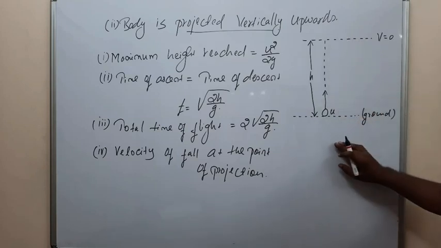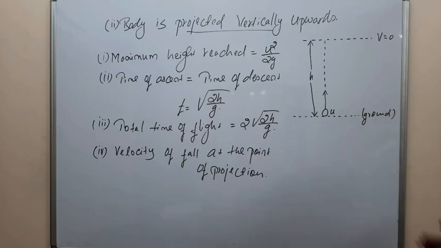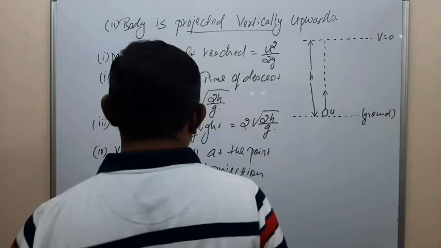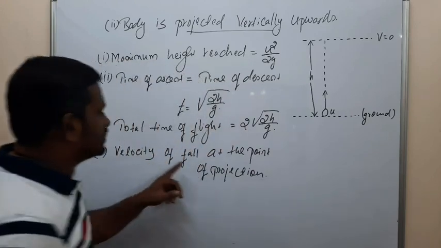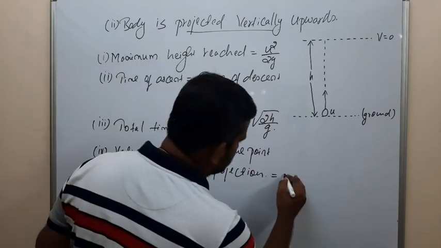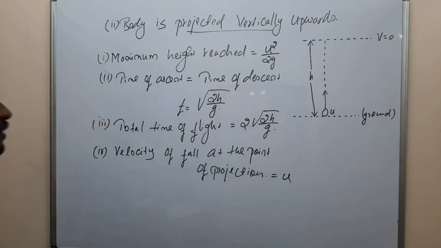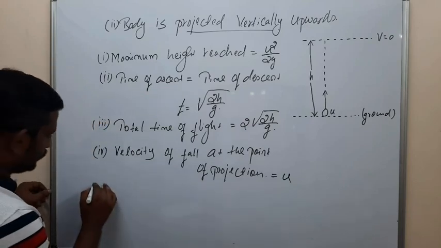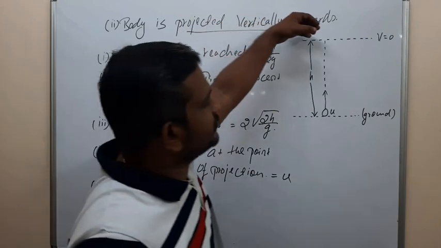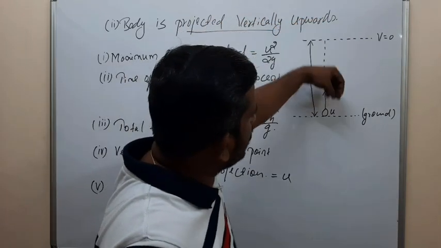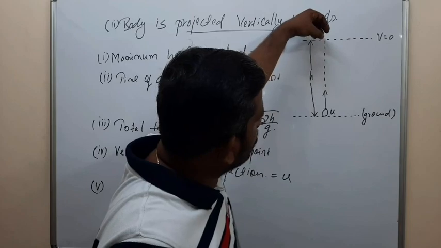That is the same as the initial velocity u. So the velocity of fall at the point of projection is equal to u.